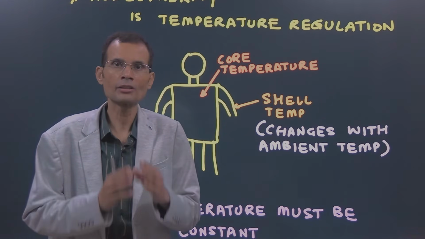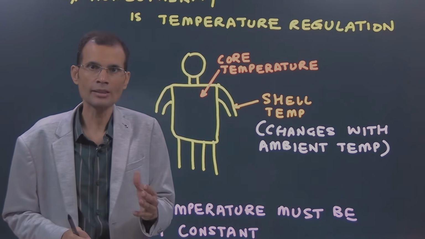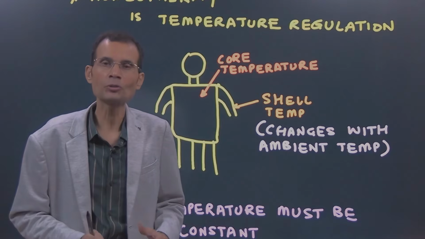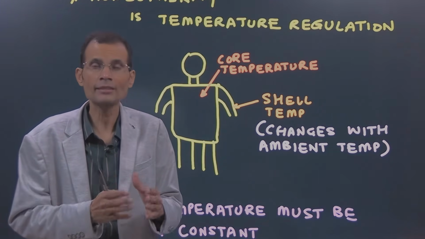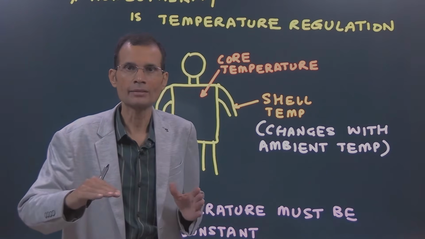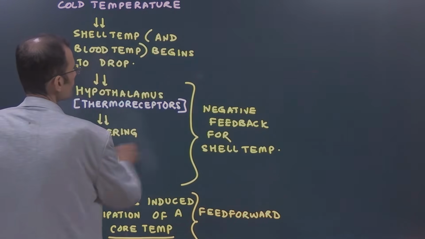Remember, core temperature is the temperature of the tissues, the temperature surrounding the cells, and this temperature has to be held constant under all circumstances, because the cells need to function at their best, at their optimum level, and for that temperature needs to be kept constant.